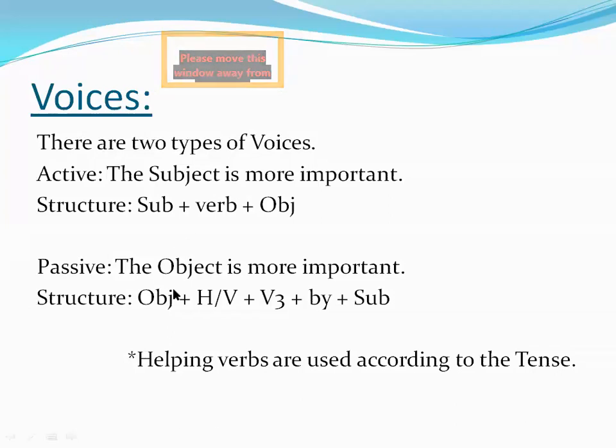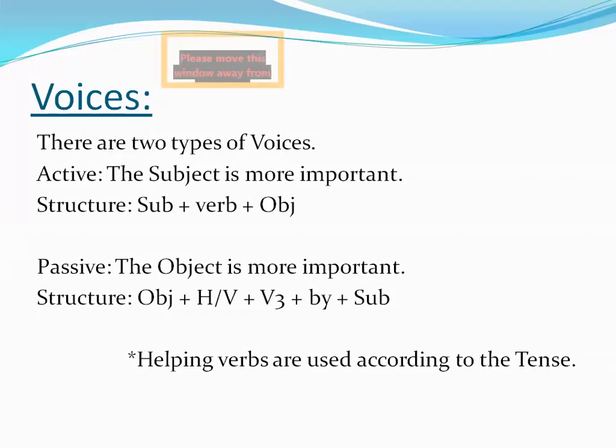If you have ever read Dawn newspaper or any English newspaper, you will see that the object is the most important thing in the sentence. All the sentences in the paragraphs are made in passive voice, mostly 90% of the newspaper, because the thing on which the work is performed is more important in the news. That's why the newspaper is written in passive voice.